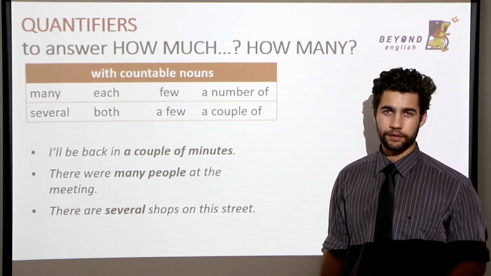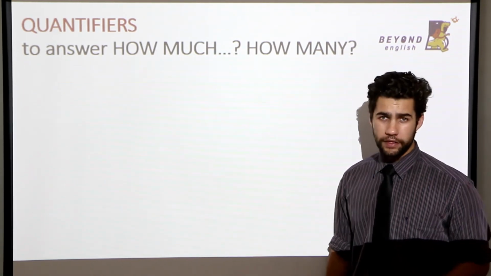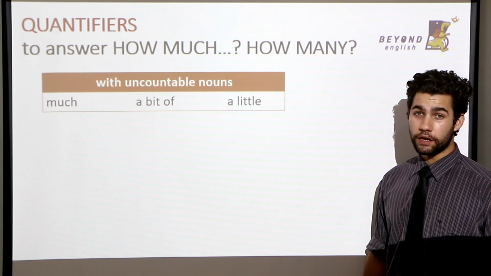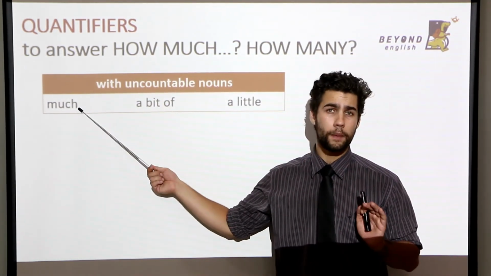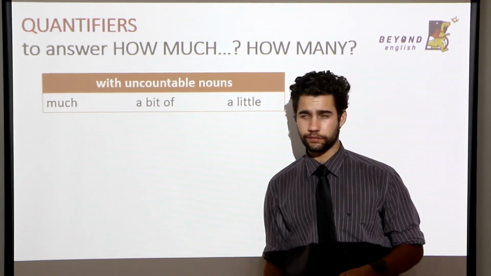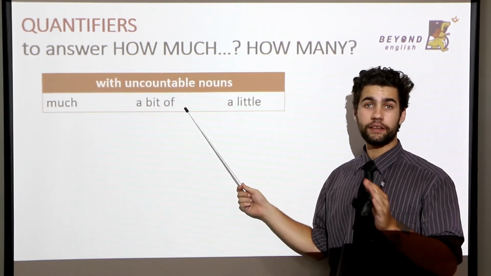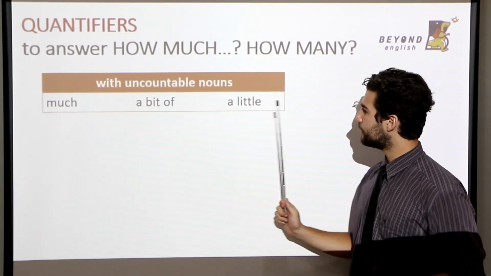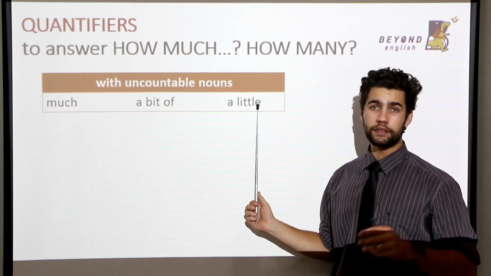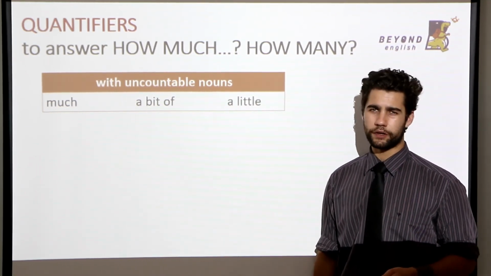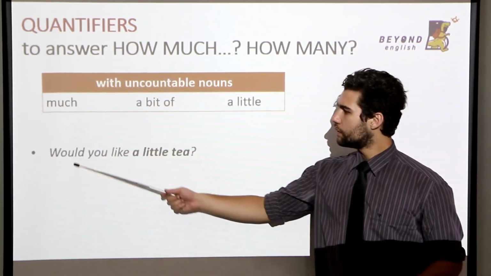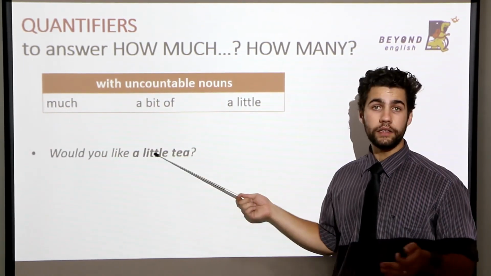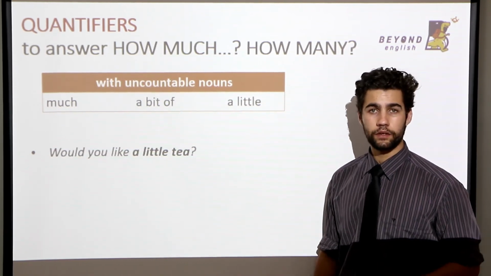Let's move on. Next are quantifiers with uncountable nouns. So, we say much, a bit of, and a little. Very good. Let's look at some sentences. Would you like a little tea?